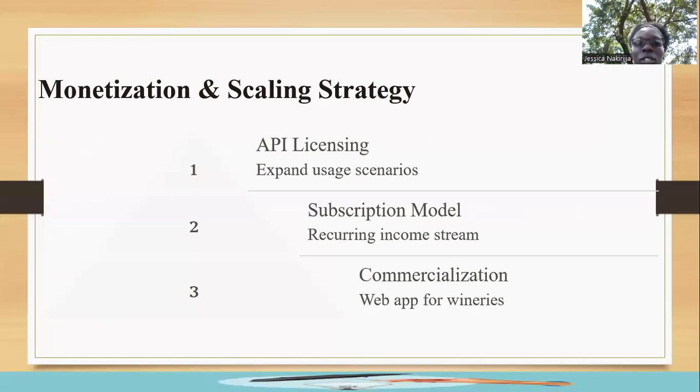Talking about the monetization, the money part of it, how are we involved in this? We have API licensing to expand usage and usage scenarios. We have the subscription model, and this one comes in very many forms: monthly, yearly, and also those based on per prediction. Then we also hope to commercialize it to wineries, winemakers, and even wine enthusiasts.